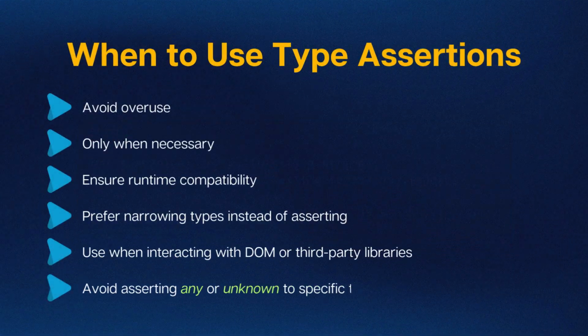Type assertions should be used when you have better knowledge about the type of a variable than TypeScript can infer. However, use them judiciously. Overusing type assertions can lead to code that compiles fine but fails at runtime.